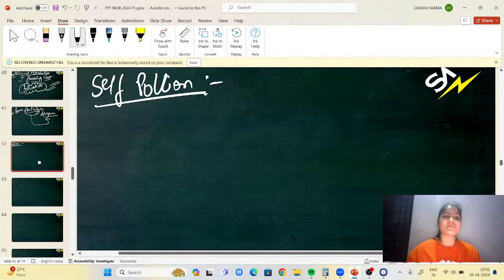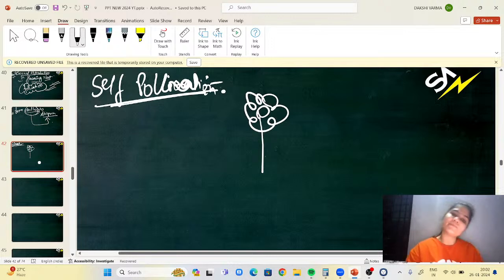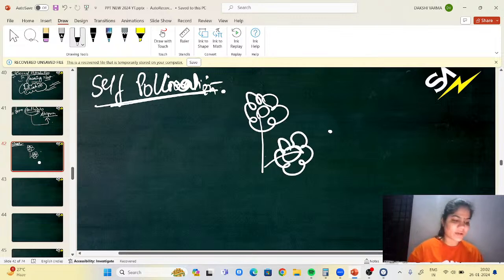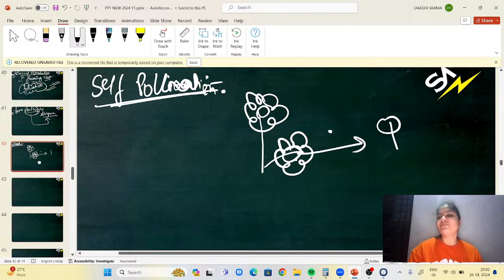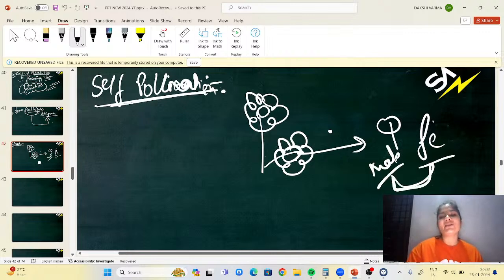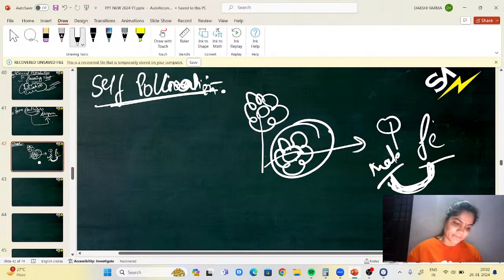Self-pollination is nothing but, if there is a plant, and in the plant there is one flower, and in this one flower we have male part as well as female part, both the parts, and if the pollen grain transfer is going on in the same flower, that is considered as self-pollination, which is also called autogamy.